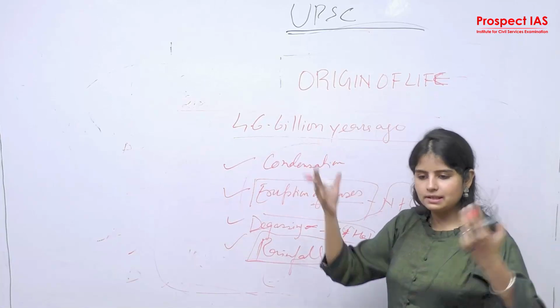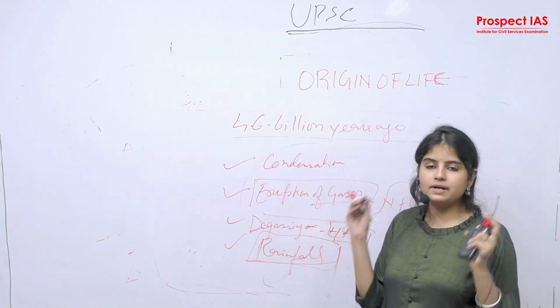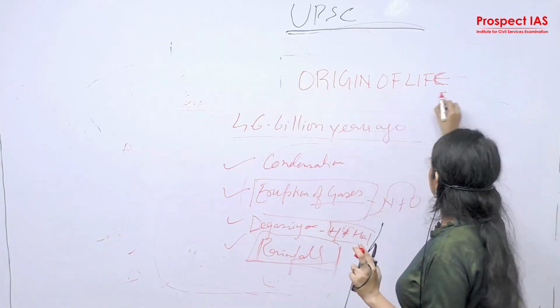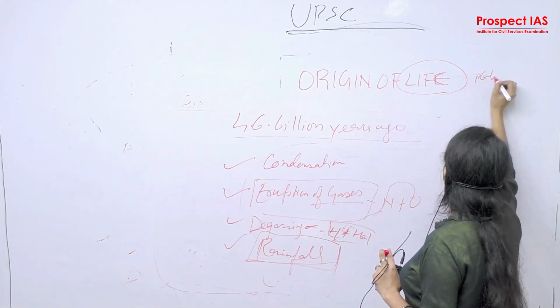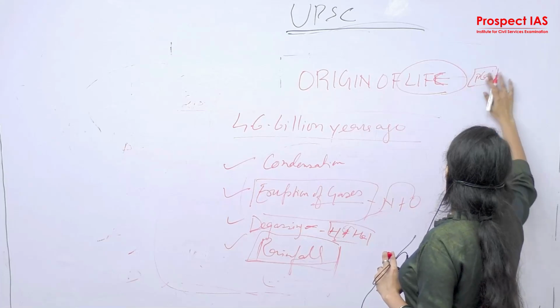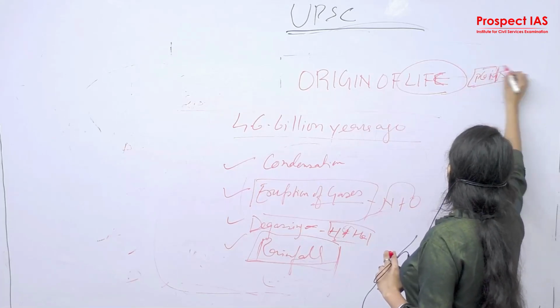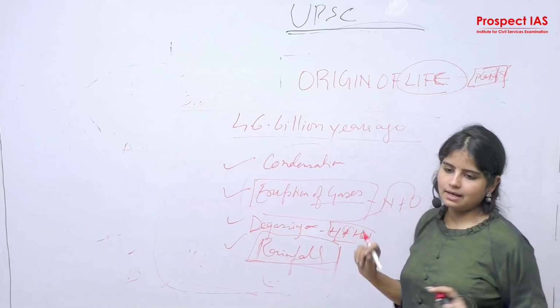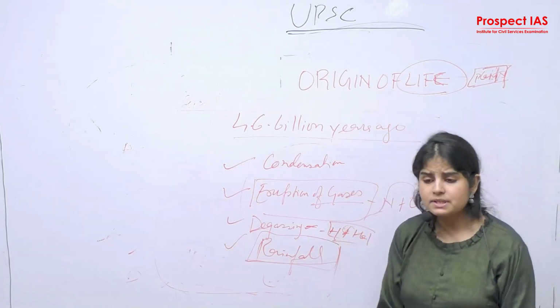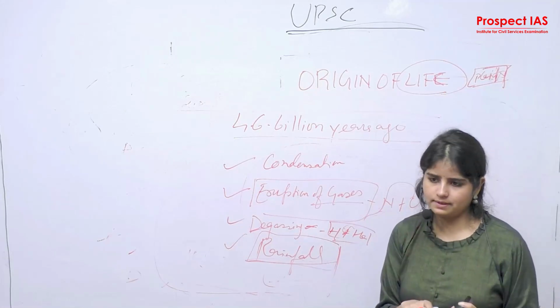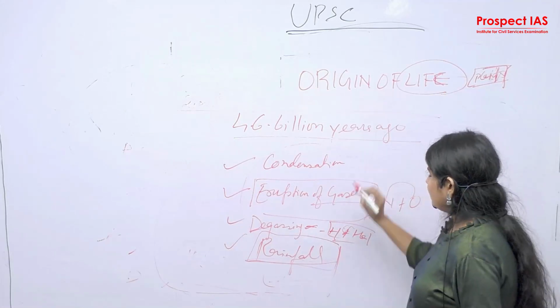Plants and fauna started growing, which means the first stage of life, if we say life means flora and fauna, both animals and plants. So first the plants grow. First the plants emerged as a life structure on the earth with the presence of water, nitrogen, oxygen. Okay, and what happened then?